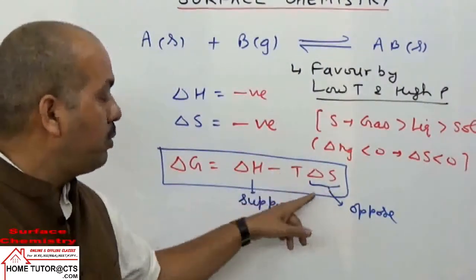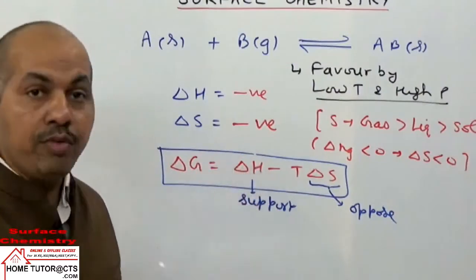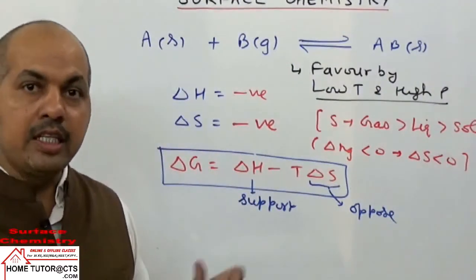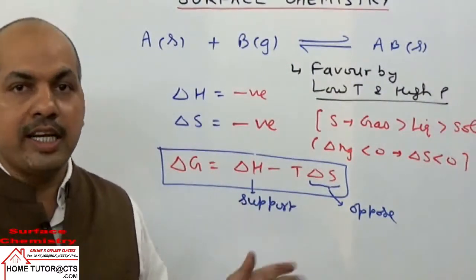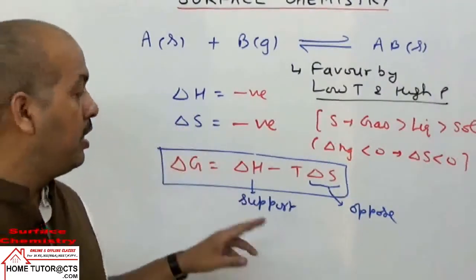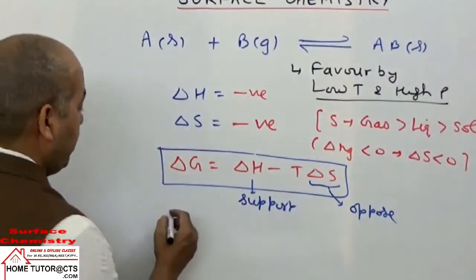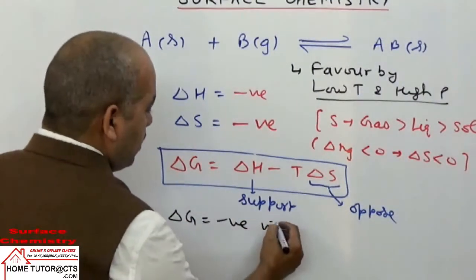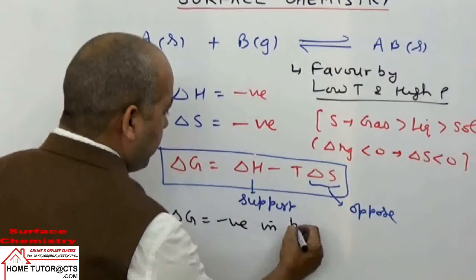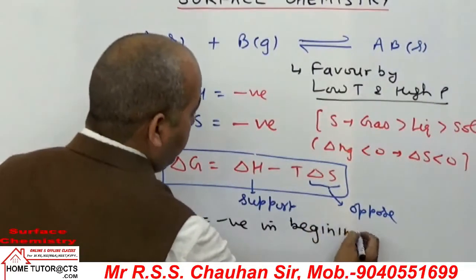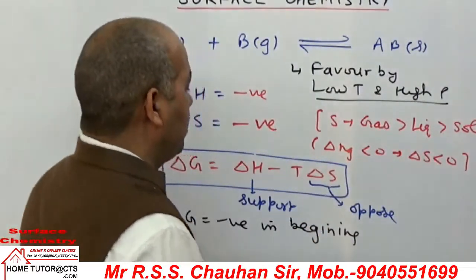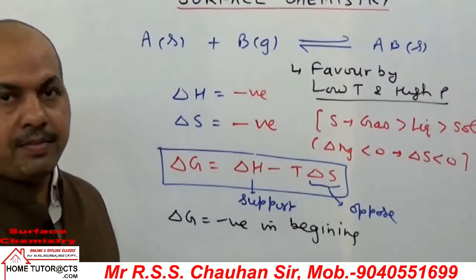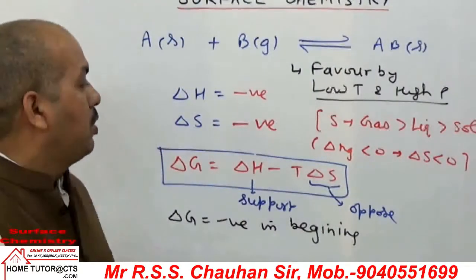this positive value will be less than the negative value of delta H, and then delta G is negative, so the reaction will be spontaneous. So in the beginning delta G is negative, but as time goes on passing, what happens?